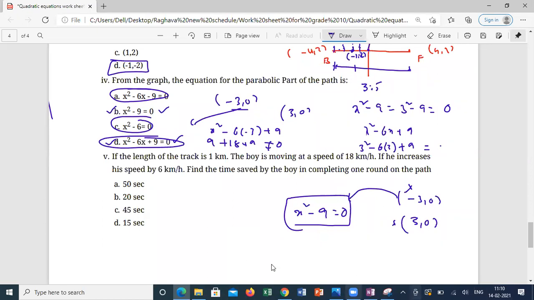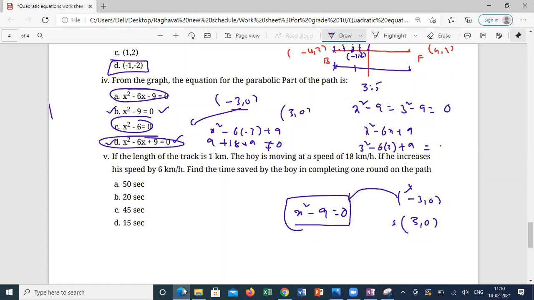Go for the fifth question. If the length of the track is 1 kilometer, the boy is moving at a speed of 18 kilometer per hour.